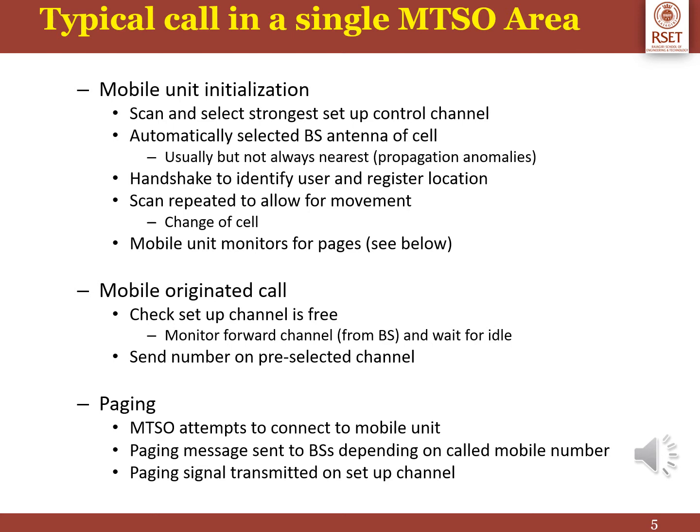In the second phase, the mobile originates a call. In this case, it will check whether the channel is free. After identifying the channel, it will send the pre-selected number corresponding to the channel. Next is paging. In the case of paging, the MTSO tries to connect to the corresponding mobile unit. A paging message is sent through the base station to the corresponding mobile number. The paging signal is always transferred through the channel.